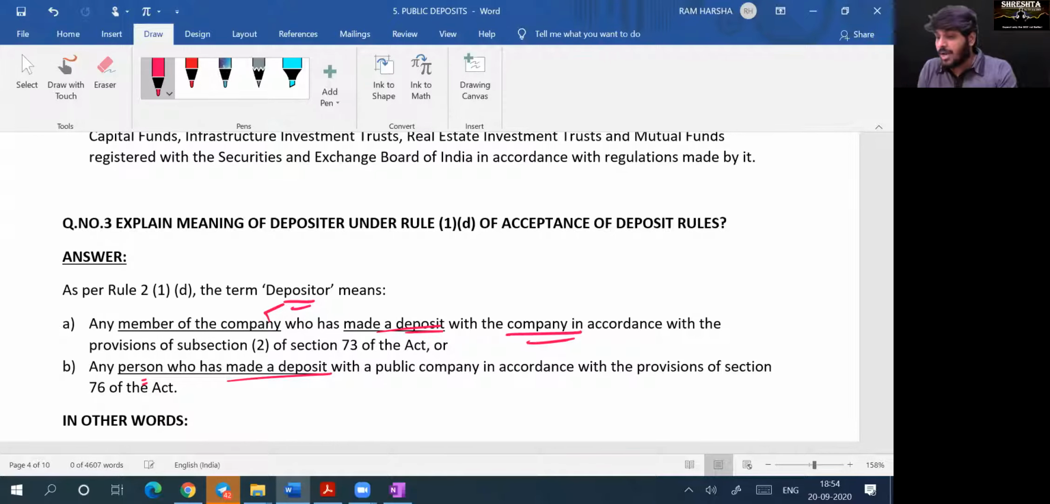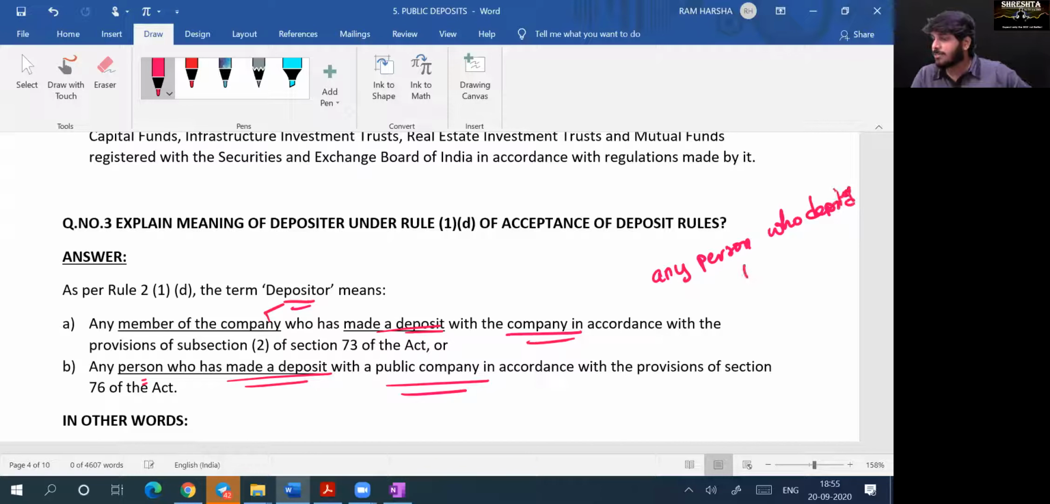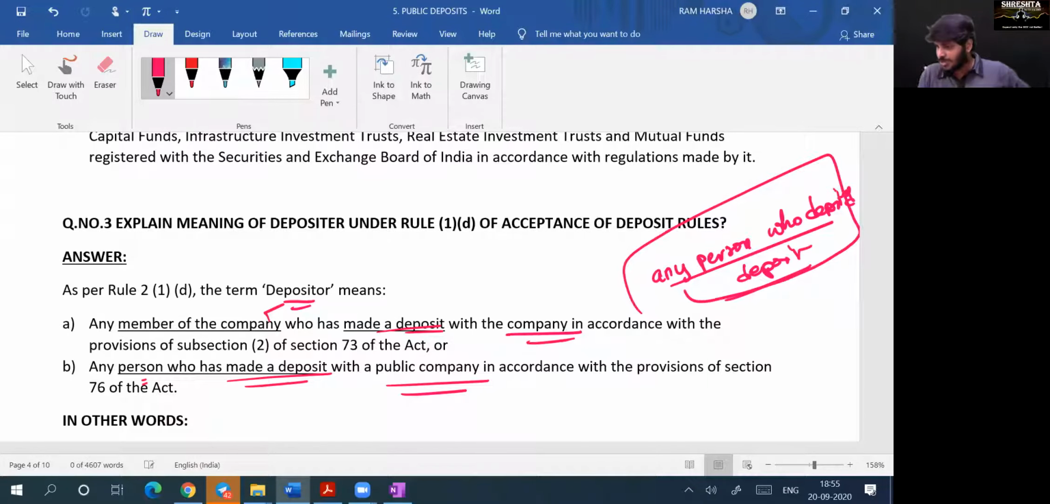Second point: any person who has made a deposit with a public company in accordance with the provisions. Tell me, they could simply say any person who deposited with a company is a depositor. They can simply say it in one line, no? Why did they say 2 points? To differentiate between private and public companies.